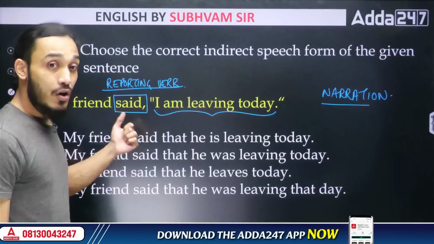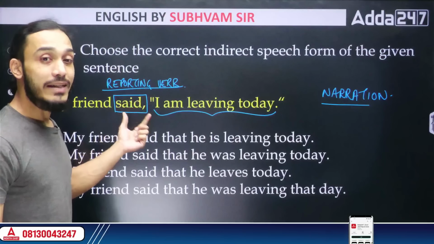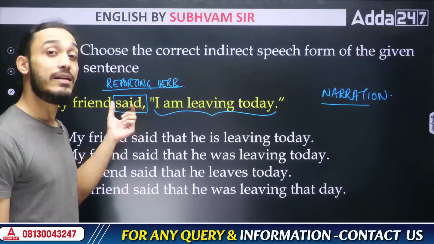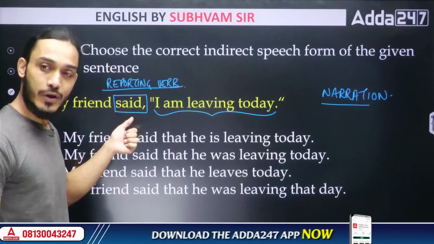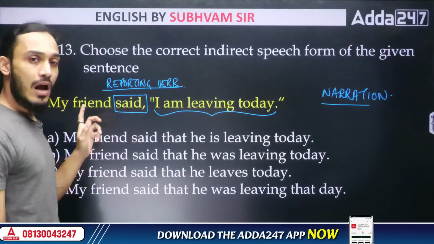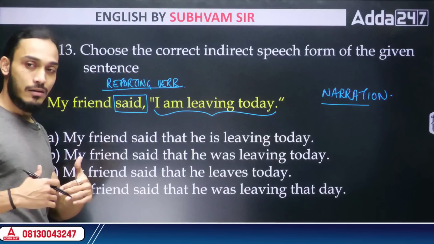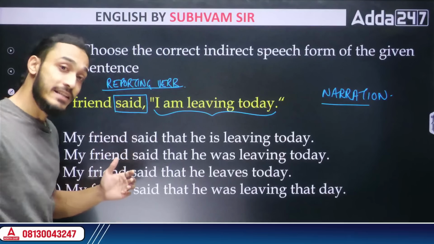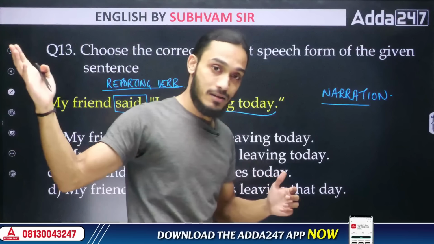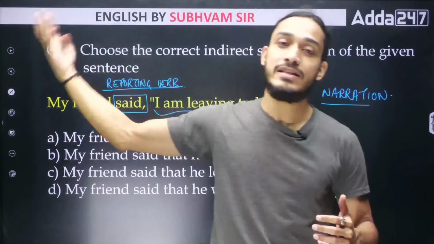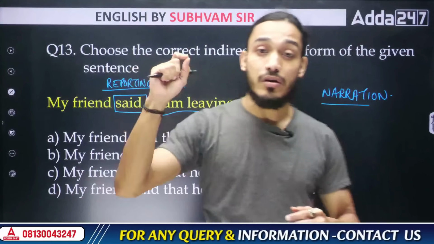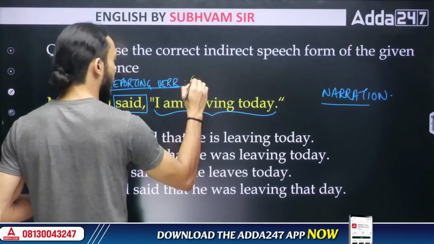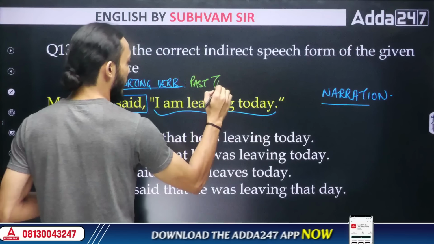Now, always check what is the tense of this reporting verb. Whenever you are solving narration-based questions, just check what is the tense of this reporting verb. Is it present tense, past tense, or future tense? Are you saying my friend says? No. Are you saying my friend will say? No. You are saying my friend said. That means in the past. All right. The person already said it. So this is in the past. So the reporting verb is in the past tense. Always check the tense of the reporting verb first before you do anything else.